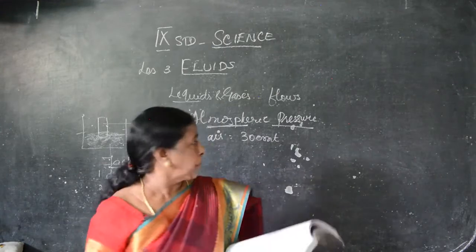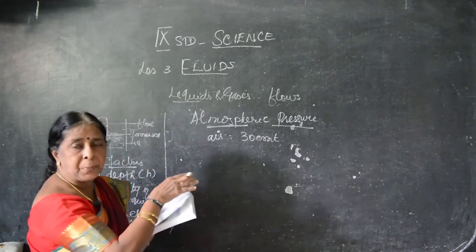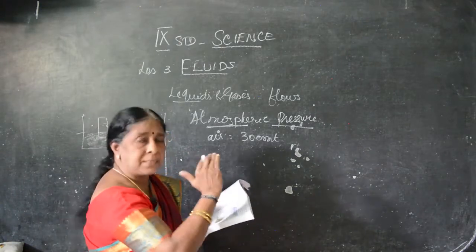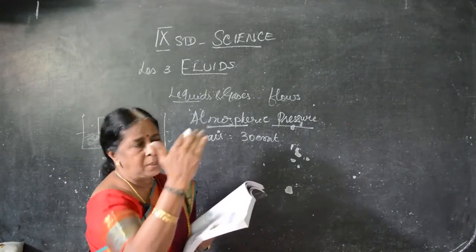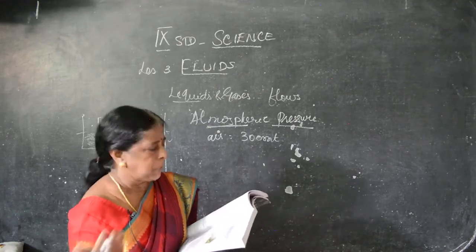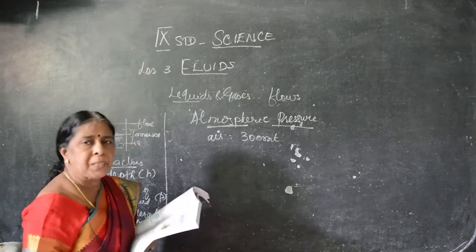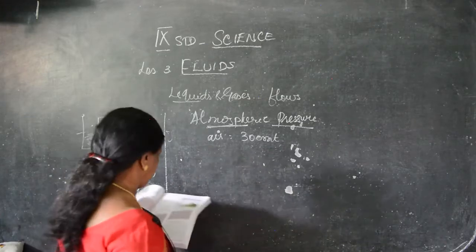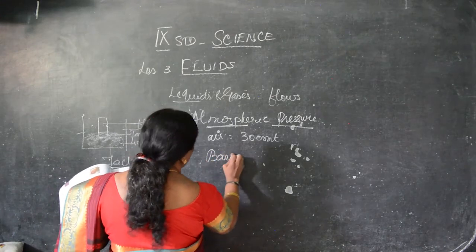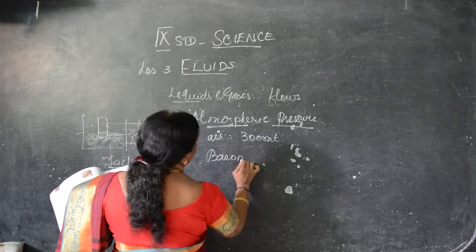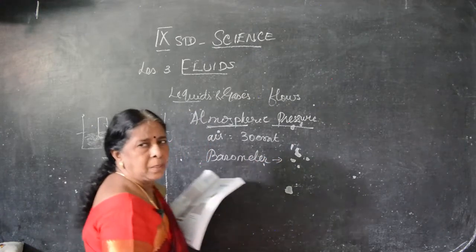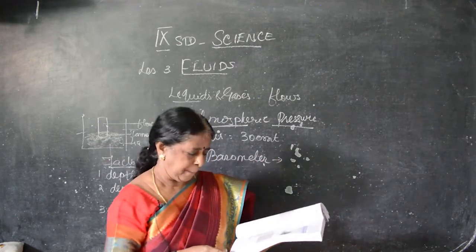So this atmospheric pressure, do you know what atmosphere is? The air around us is known as the atmosphere. It extends about 300 meters from the earth. It exerts pressure. That pressure is known as what? Atmospheric pressure. This atmospheric pressure can be found out by an instrument, that is the barometer. A barometer is an instrument useful for measuring atmospheric pressure.